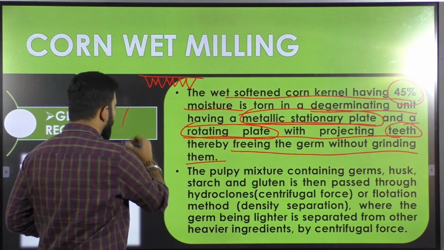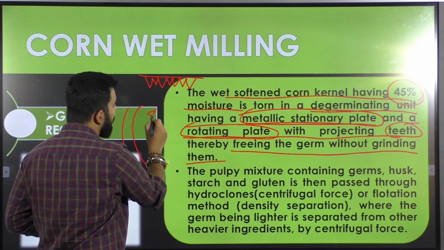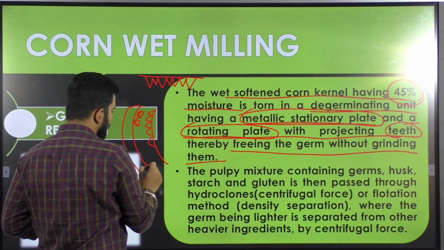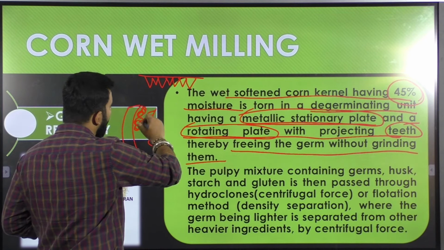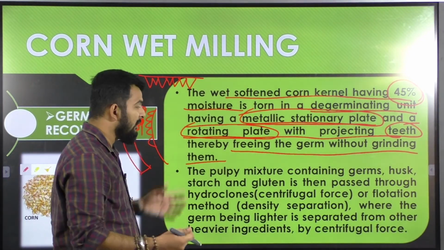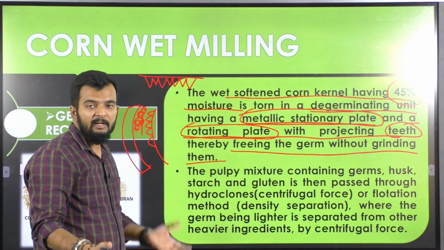There will be a metallic plate in a circular shape, and a rotating plate with teeth, and your corn grains will be somewhere here in between them. Since this plate is rotating, it will tear these kernels and release those germs from your corn kernel.